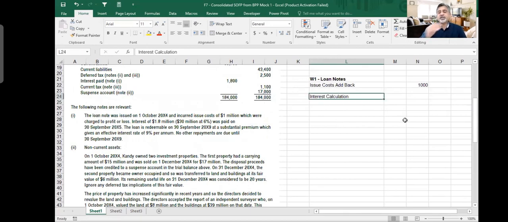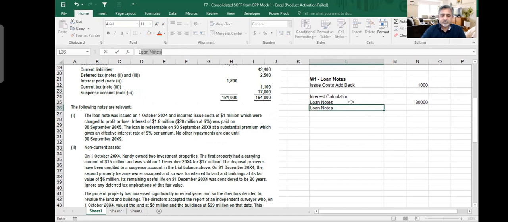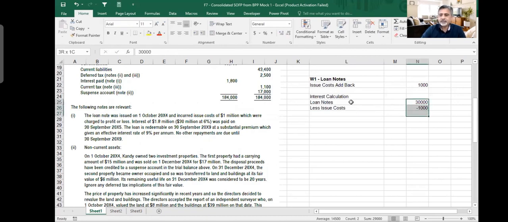Interest calculation, how I will do. I would say that proceeds, okay, no, loan notes are valuing 30 million. Less issue costs. Issue cost is 1 million. Make a total here. This is my net proceeds.